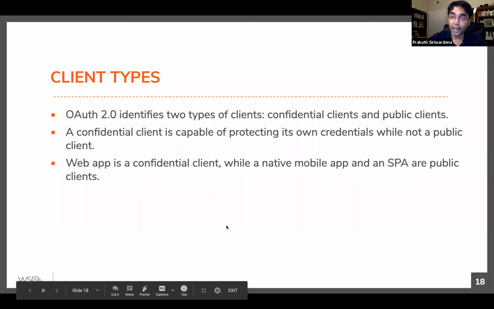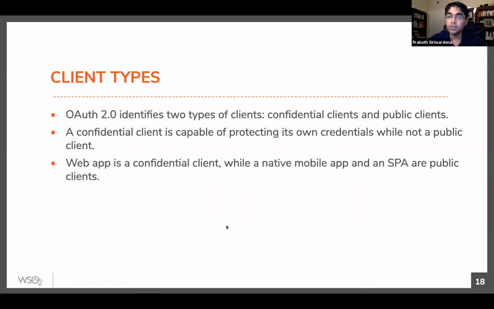Then the client types. There are 2 client types in OAuth 2.0. One client type is called confidential client type. The other one is public clients. The confidential clients are capable of keeping their secret securely. They can secure the client secret, the access token, the refresh token, those things. So typically a web application, we can treat as a confidential client.